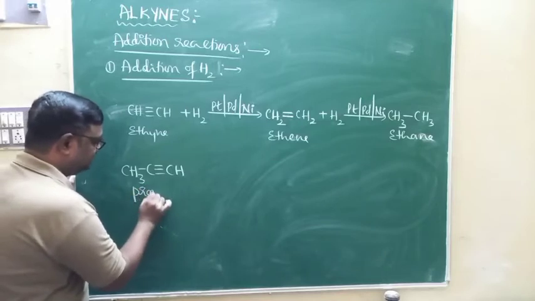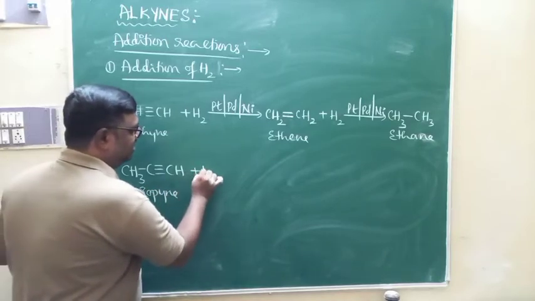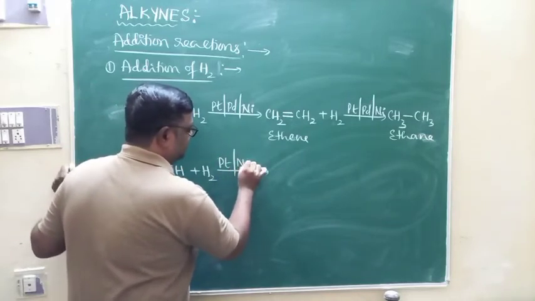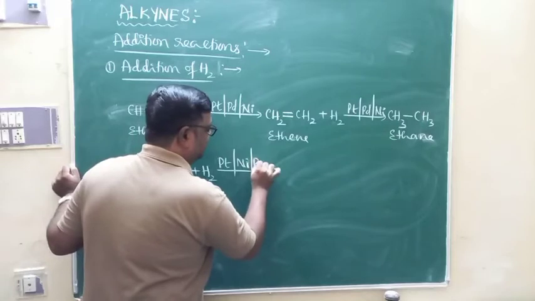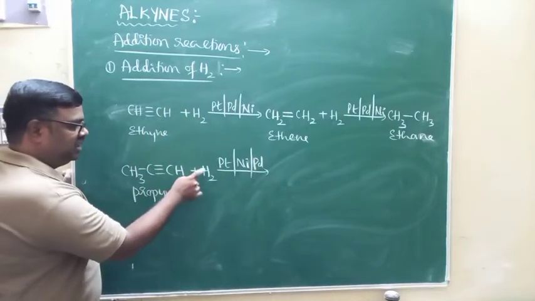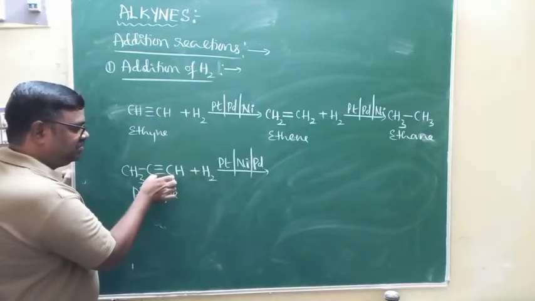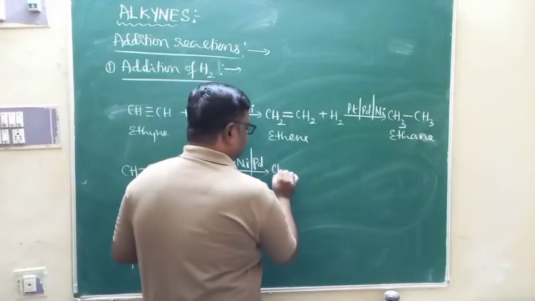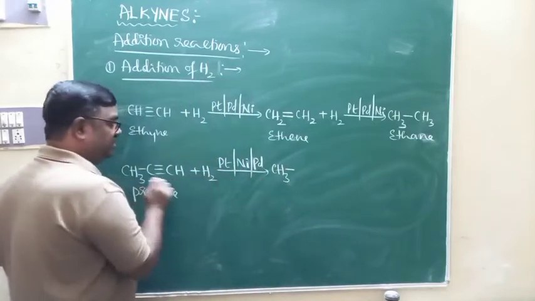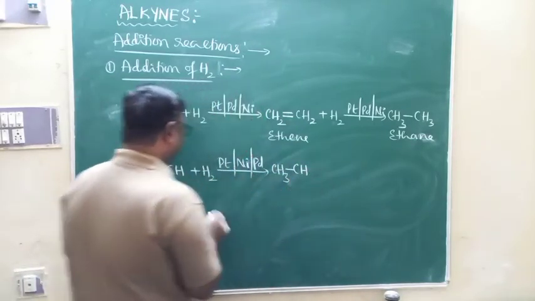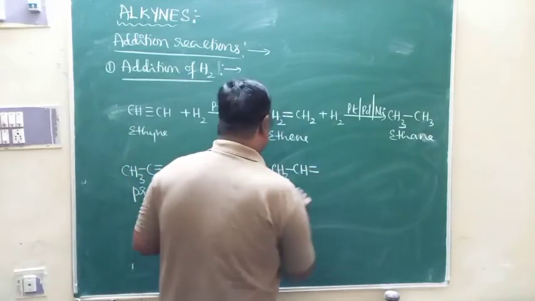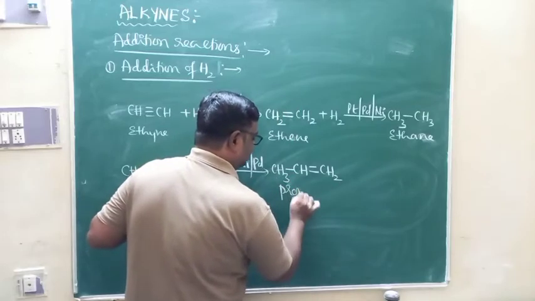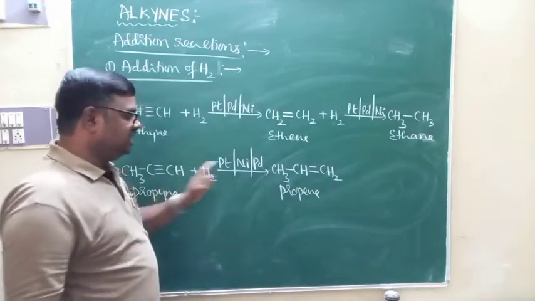Apart from that, if I take this, this is propyne. It undergoes addition in presence of the same catalyst, platinum, nickel or palladium. Since there is a triple bond, first hydrogen will be added across the triple bonded carbon atoms only. Then CH3 and C becomes CH because one hydrogen is added. Triple bond is converted to double bond. CH becomes CH2. This is what we call propene. Alkyne is converted to alkene.